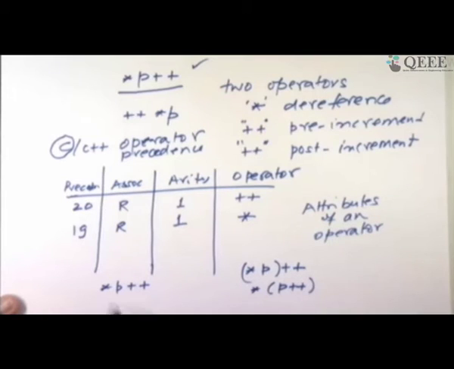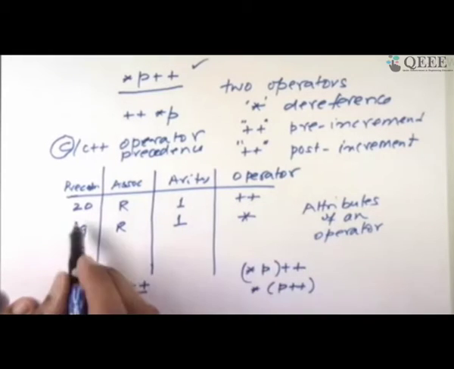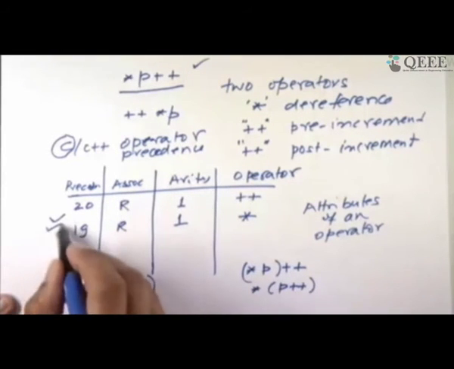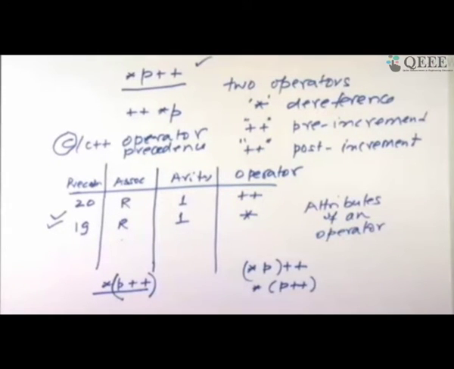But what happens when there is no parenthesis over here? Then one uses the rules of this game. So this one says plus plus is at a higher priority, 20. So this will be interpreted like this. However, if I reversed it, then it would have become like this. So read the rules of this game. Whether it is right to left or left to right is also another property I don't want to confuse with. So if this is the interpretation under my given explanation, then what will happen in this case?